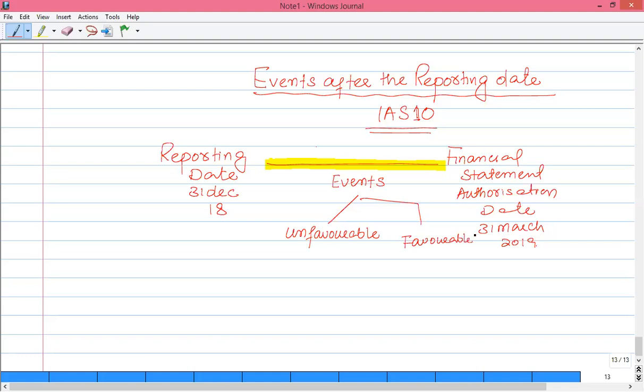Then what to do with an event that falls within these two dates? We can classify such events as either adjusting events or non-adjusting events.